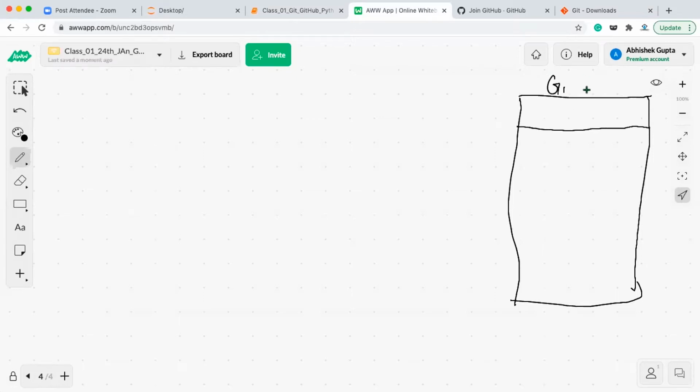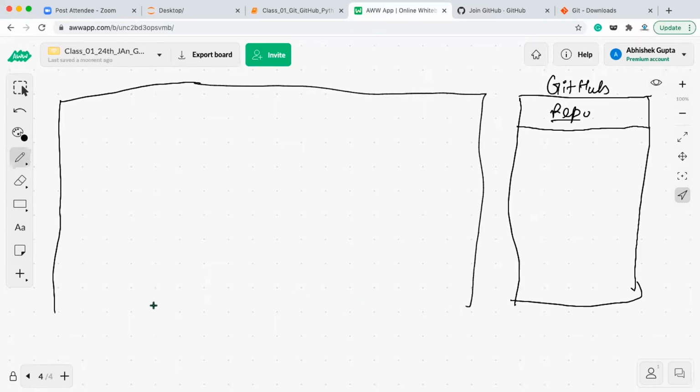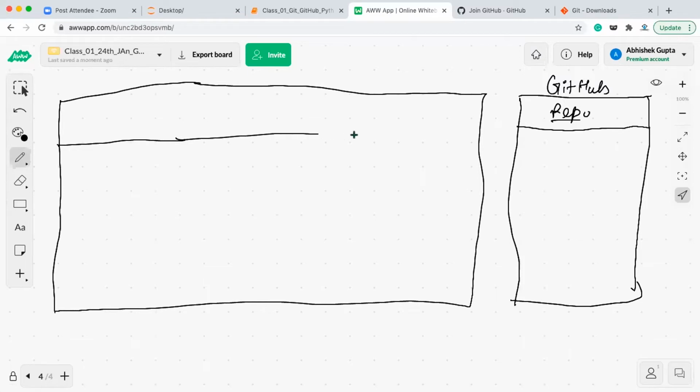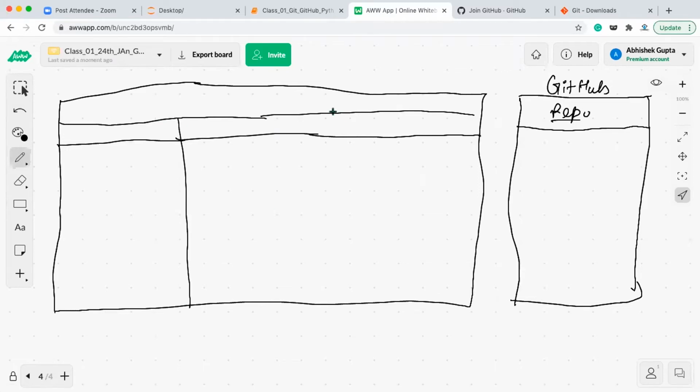So this is the GitHub account which you have created, and in the GitHub account you will be creating one repository. That repository will be created in some time, and in this repository, whatever changes you are making to your local system, let's say this is your local system, on the local system you are going to create a few files, and these files will be moving to the cloud repository. Basically, the changes you are doing in your project folder will be moving to the cloud repository. Okay, so this is your local system.